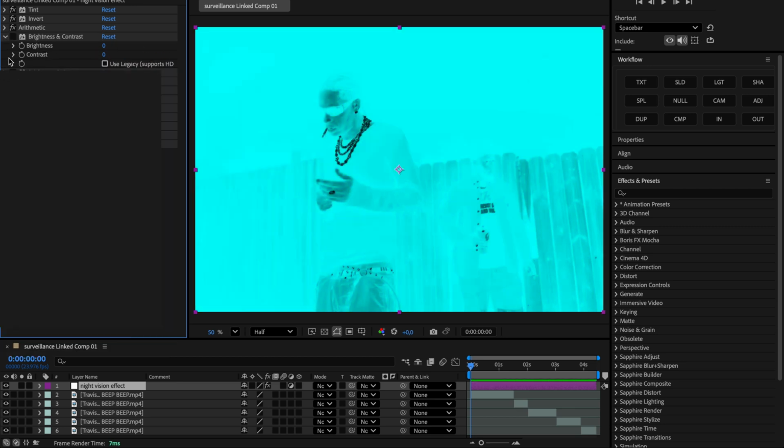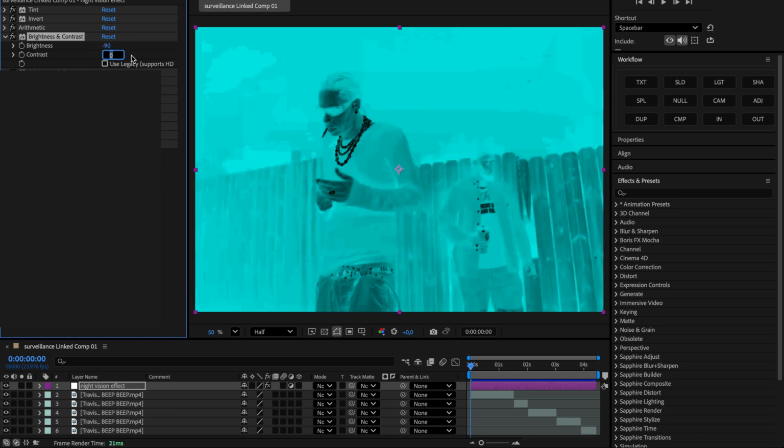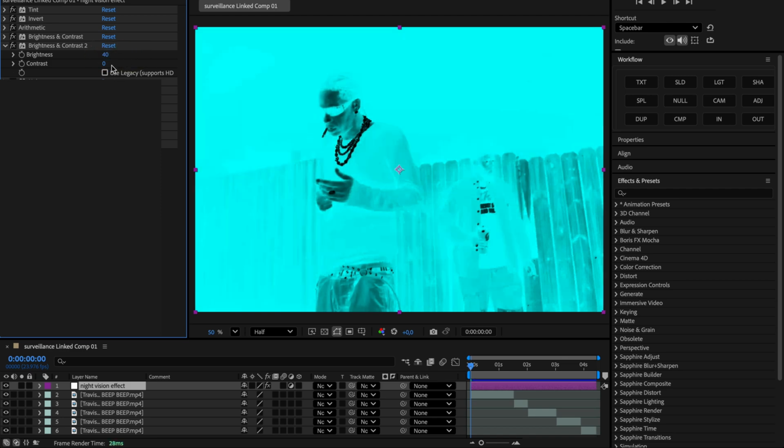Next up, we're adding brightness and contrast. For the first one, set the brightness to -90 and the contrast to 100, then we're adding brightness and contrast one more time. On this second pass, set the brightness to 40 and the contrast to 60, which helps bring back some detail while still keeping the scene stylized.